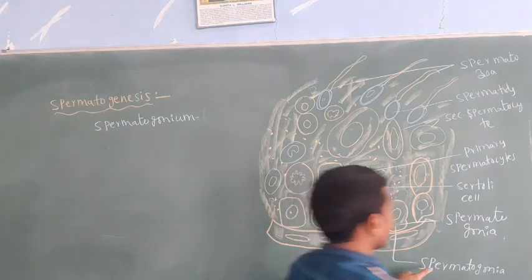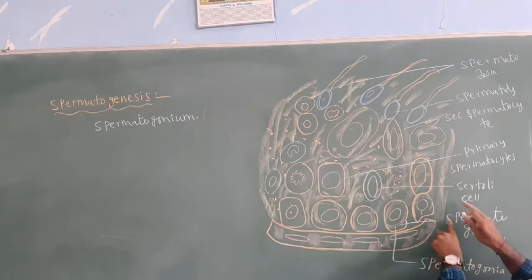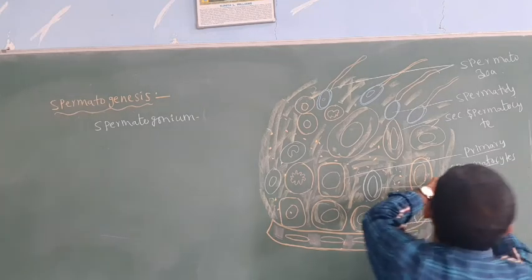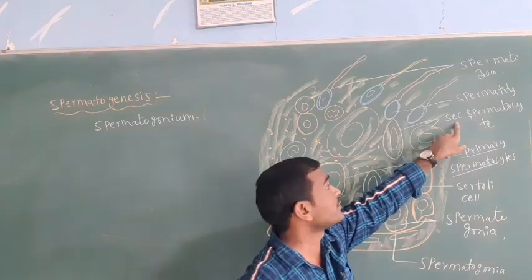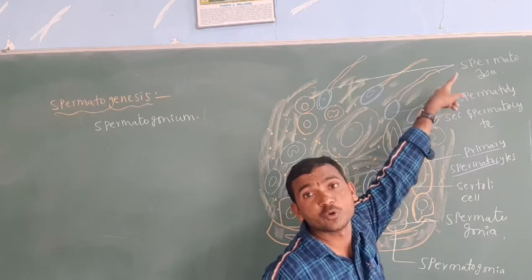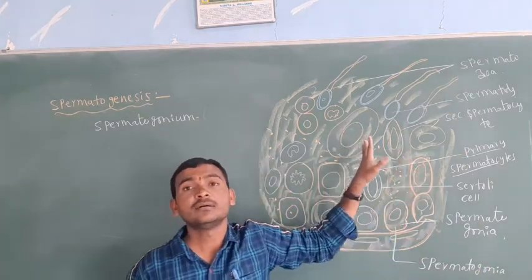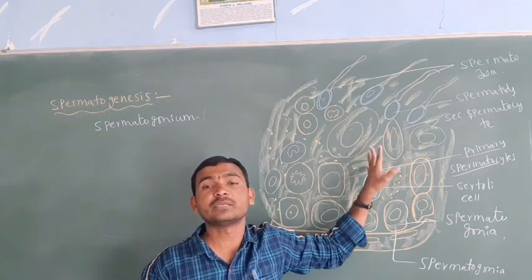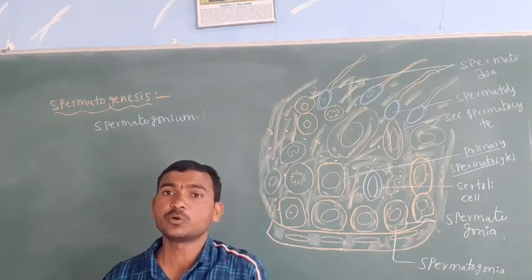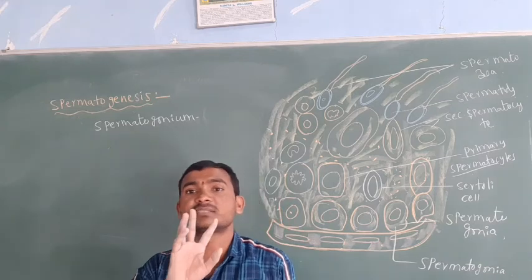These spermatogonia then form primary spermatocytes. The primary spermatocytes form secondary spermatocytes, then spermatids, and the spermatids form spermatozoa. These are all the steps in the process of spermatogenesis. Basically, the spermatogenesis process consists of three stages.